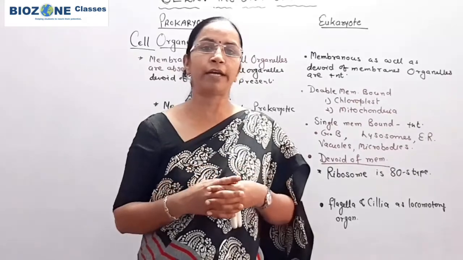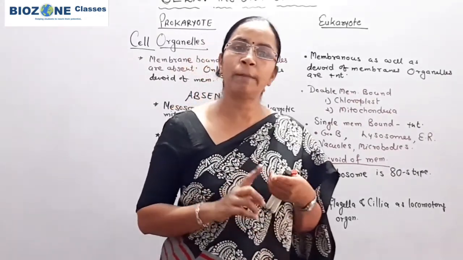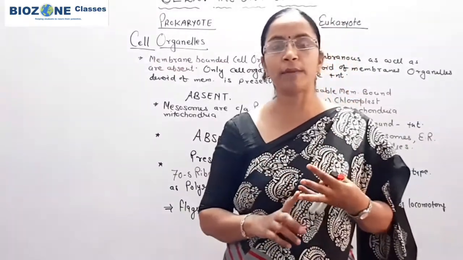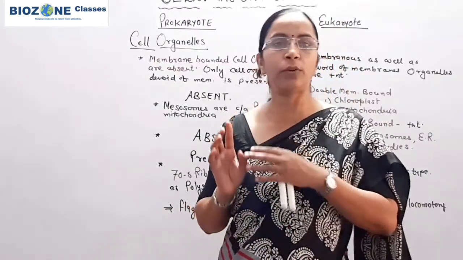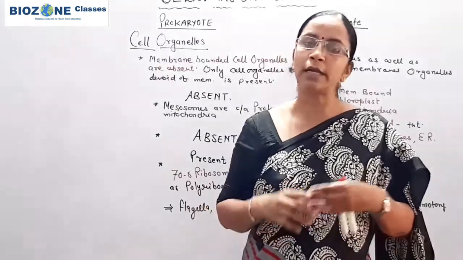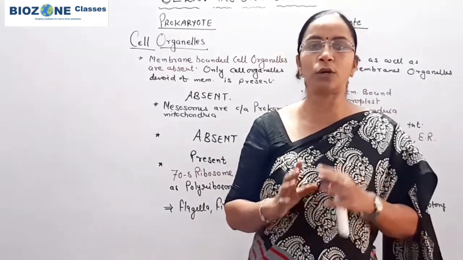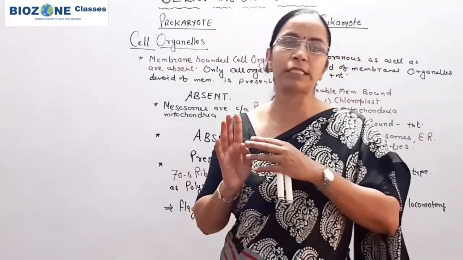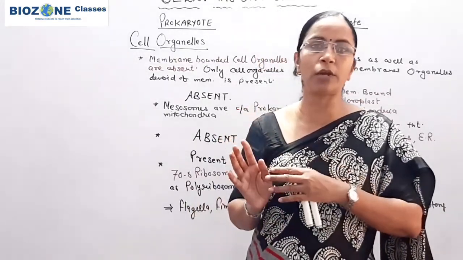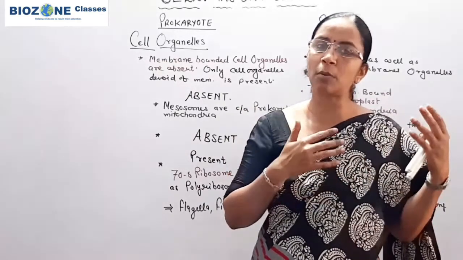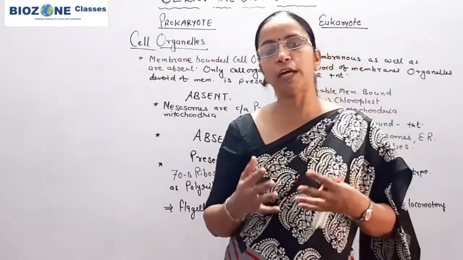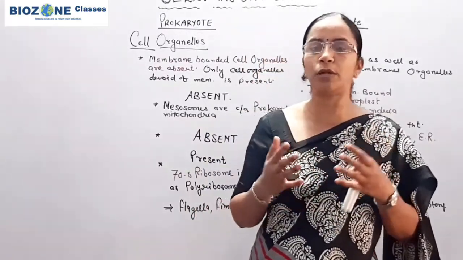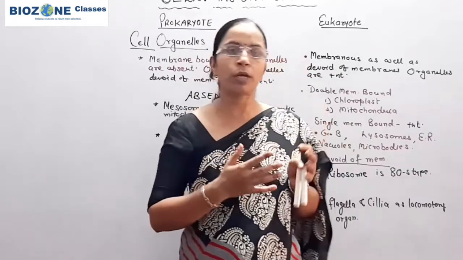Again, one more time I revise: prokaryote means you remember bacteria, blue-green algae, and mycoplasma. These three are the only ones included in prokaryotes. Other members are also there, but in your syllabus only these three are there. So these three are the living members included in prokaryotes under the Monera. Rest of whatever we study, plants, fungi, bryophyta, pteridophyta, whatever you are studying, conceptually you remember they are all eukaryotic cells.